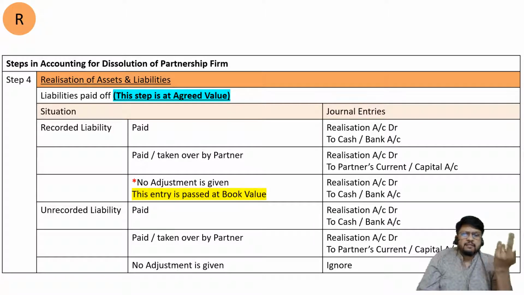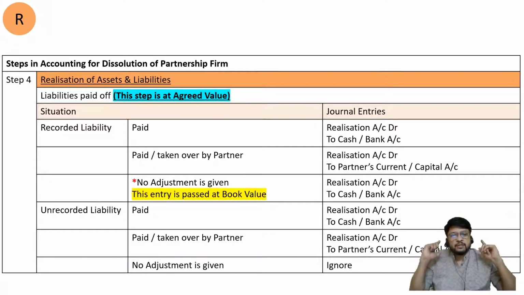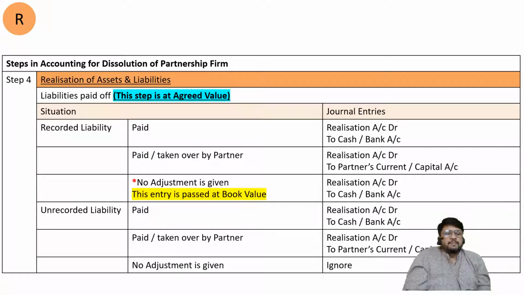If it is paid, entry will be same, realization account debit to cash or bank account. Paid or taken over by the partner, entry will be same, realization account debit to partner's current account or capital account. And if no adjustment is given, then ignore it, because in the balance sheet it is not there and afterwards nothing is told. That means nothing happened, so there is no need to pass any entry. No adjustment is given for unrecorded liability, then ignore. No adjustment is given for recorded liability, realization to cash or bank at book value.